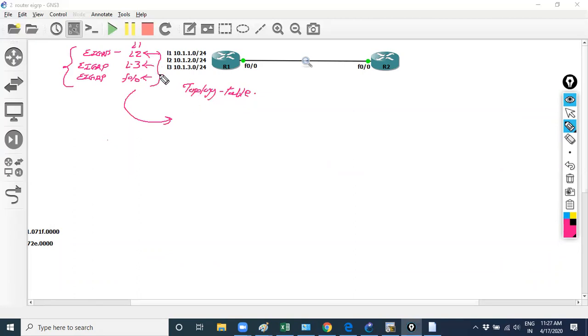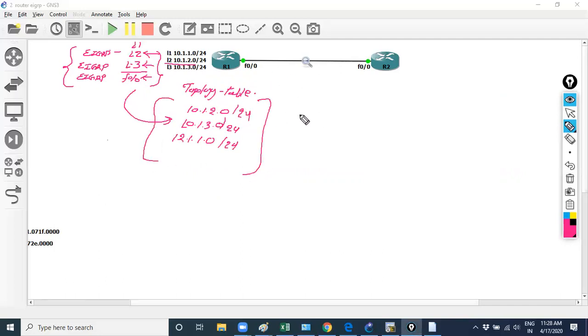Like on R2, the networks running are 10.1.2.0 on loopback 2, 10.1.3.0 on loopback 3, and 12.1.1.0 on F0/0. These prefixes are running, so they will come into the topology table.